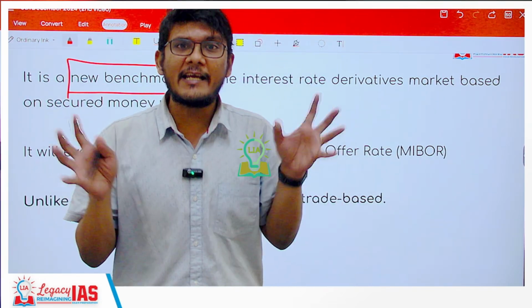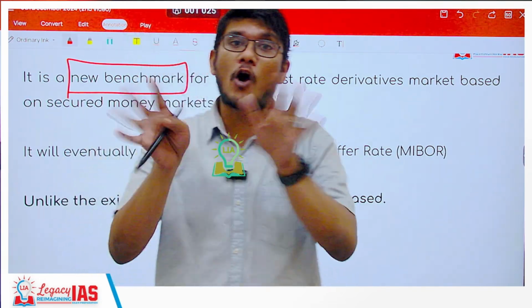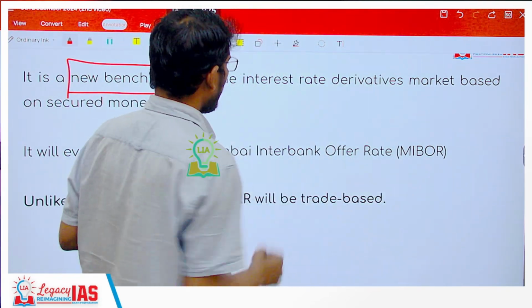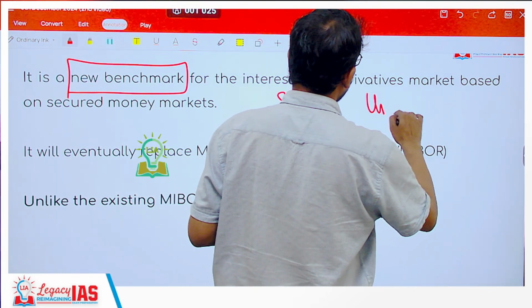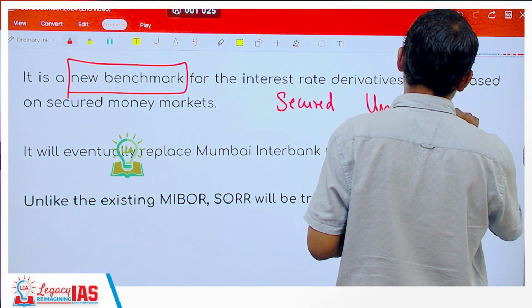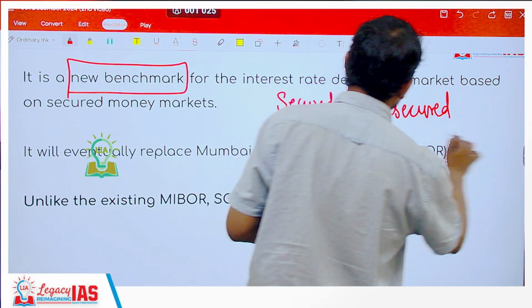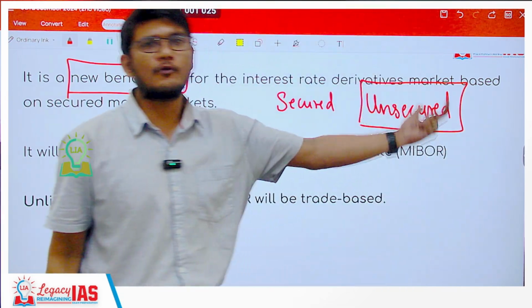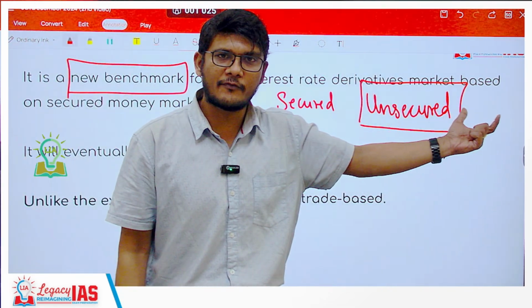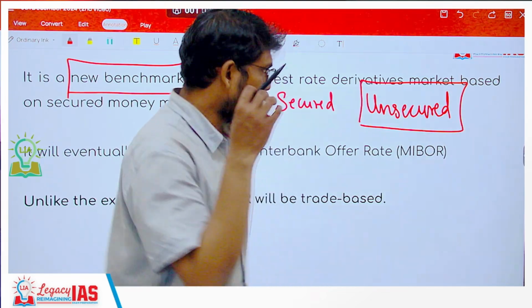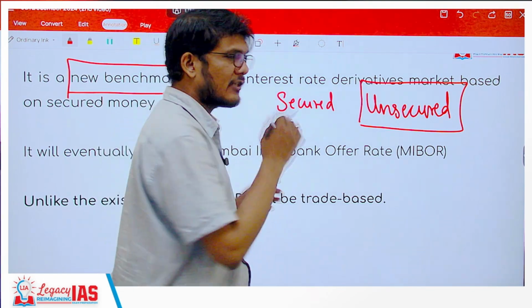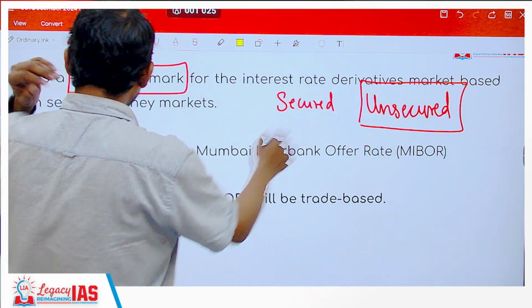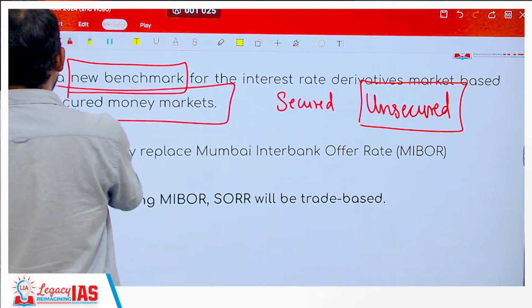Now, all these derivatives that are being exchanged are not necessarily secured. They are of two types. Either they are secured or they are unsecured. Now, what happens when they are unsecured? The fluctuations would be high. There may be other challenges as well. So now the RBI is going to come up with a new benchmark rate, which is SORR, which is based on secured money markets.